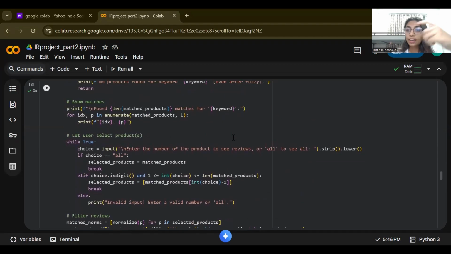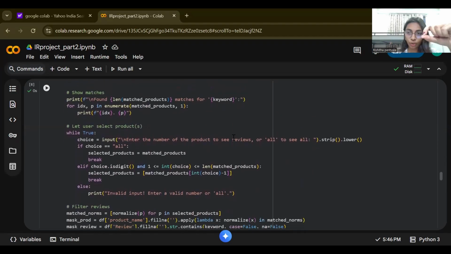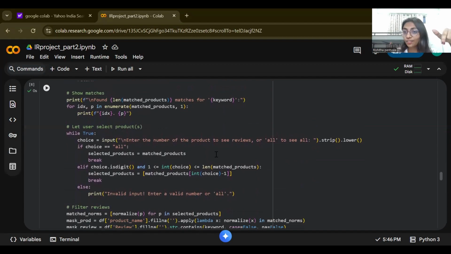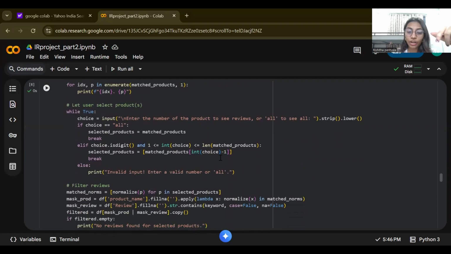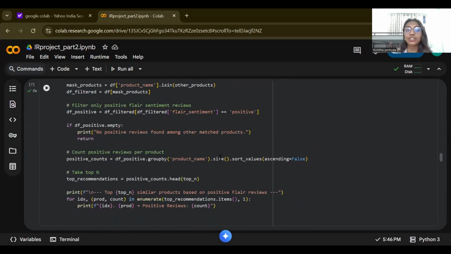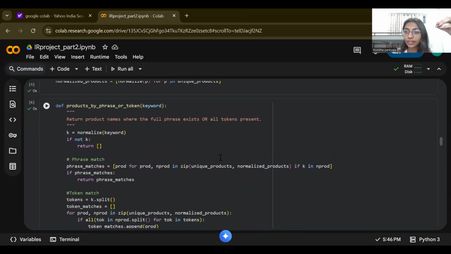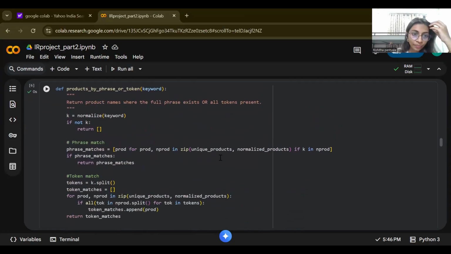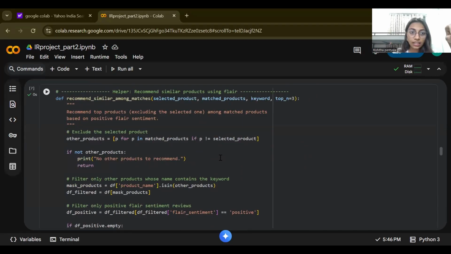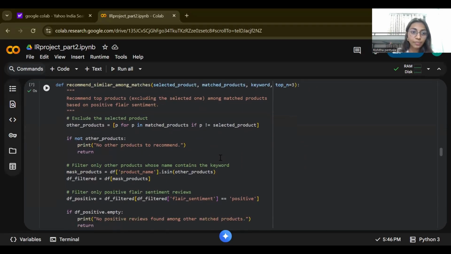And let's say I have chosen product one. Now, all the rest of the products are considered as other products, and these other products will be sent to the recommendation system for analysis, for, let's say, getting the number of positive reviews. So let's quickly understand the recommendation system.